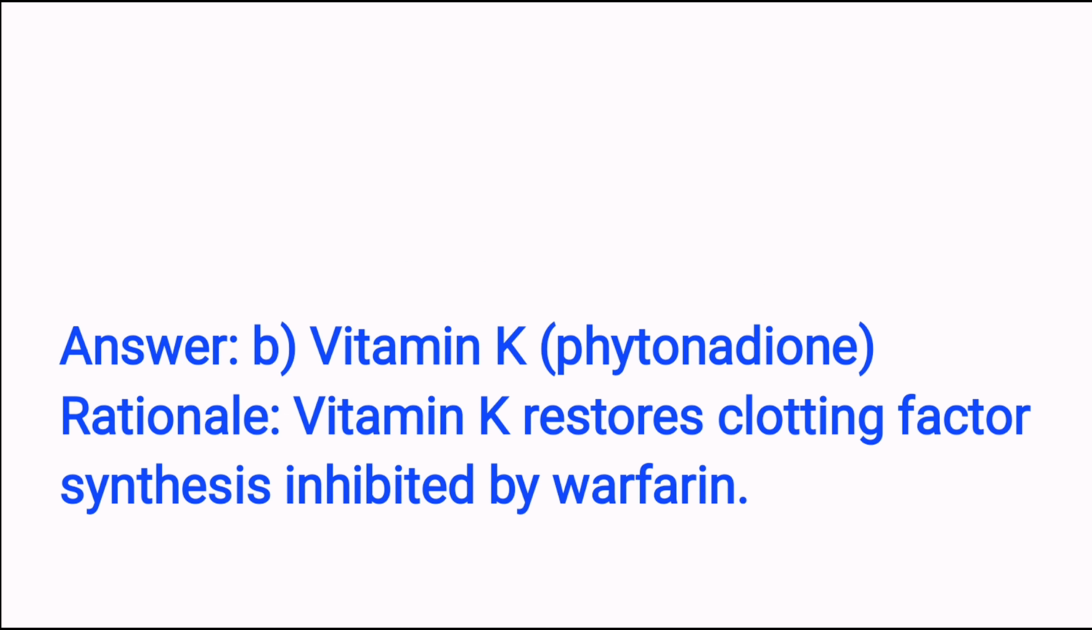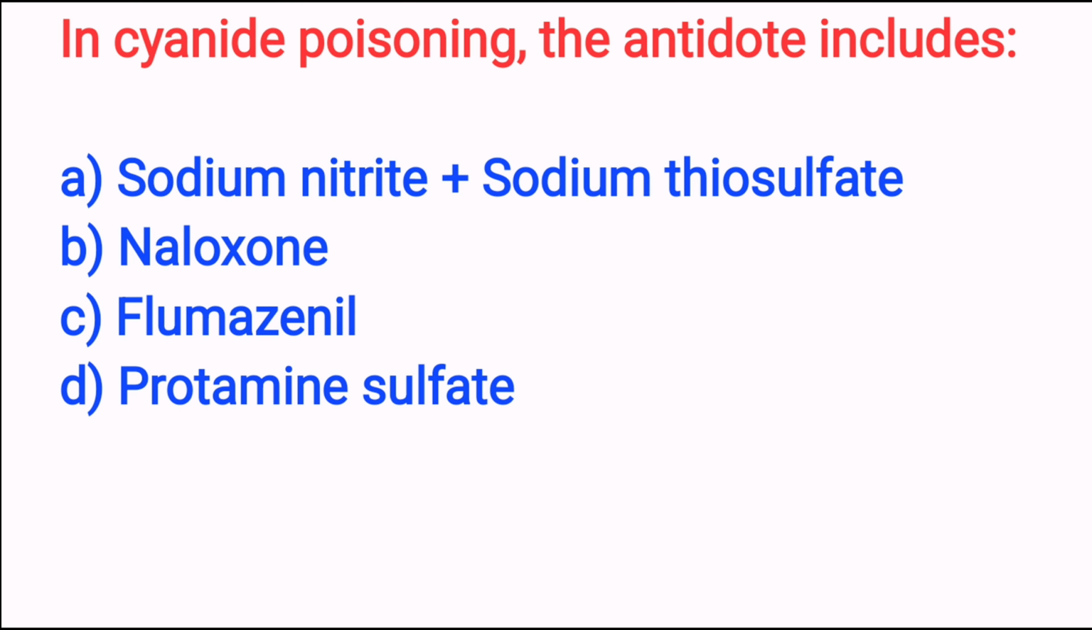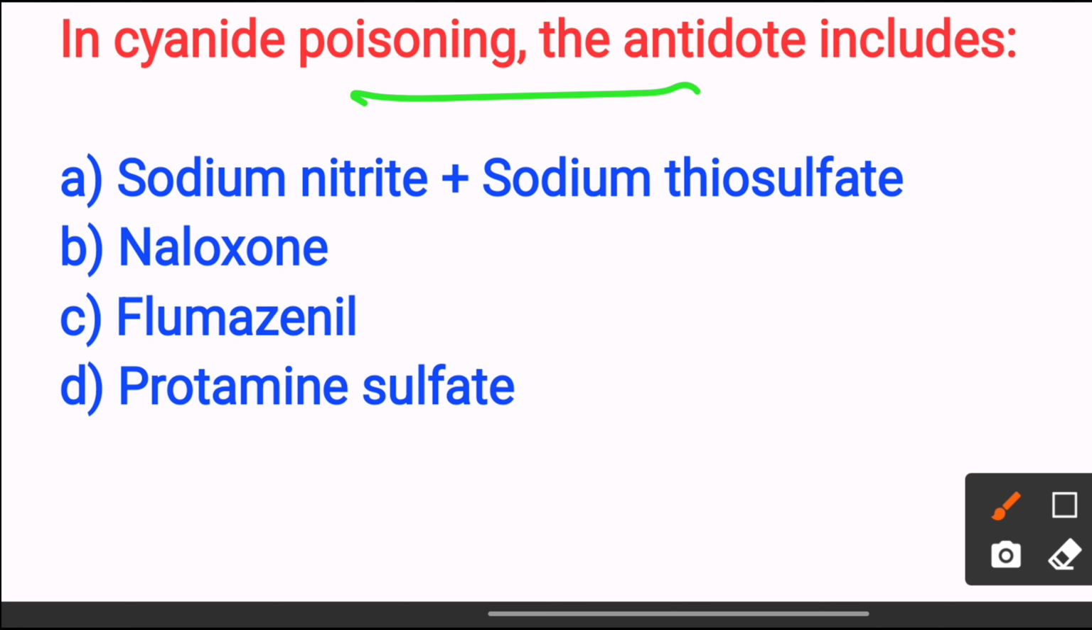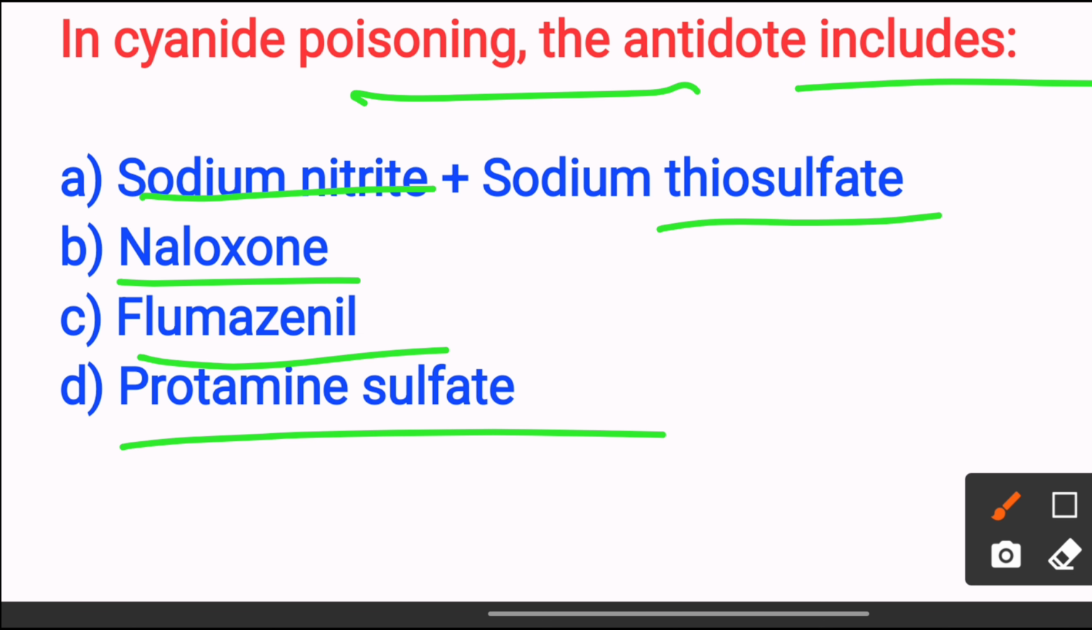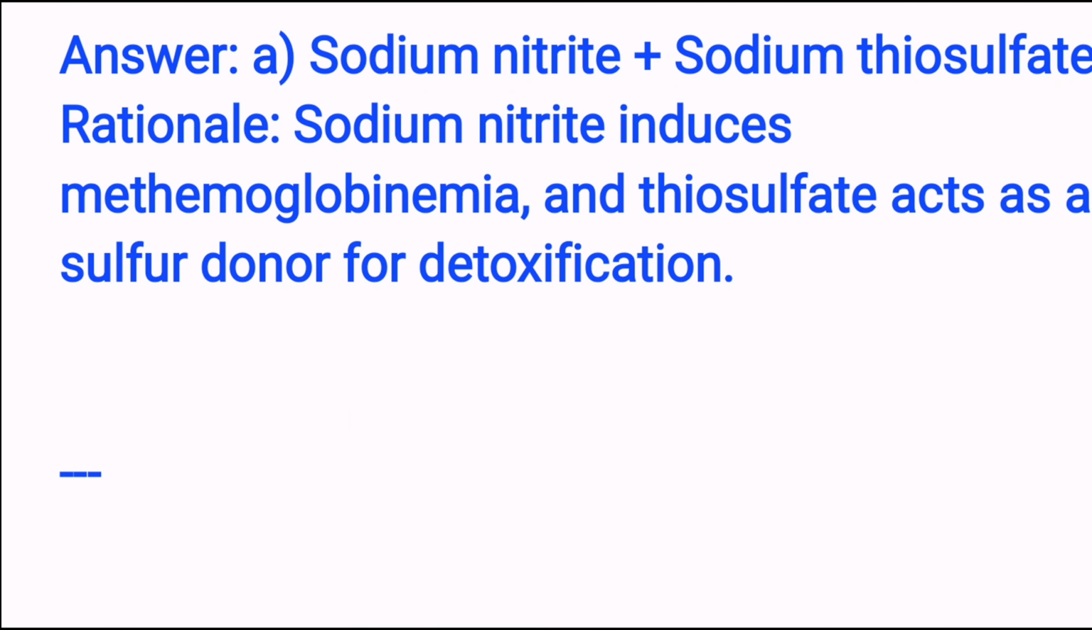Next, in cyanide poisoning, the antidote includes: option A sodium nitrite plus sodium thiosulfate, option B naloxone, option C flumazenil, option D protamine sulfate. The answer is option A sodium nitrite plus sodium thiosulfate.